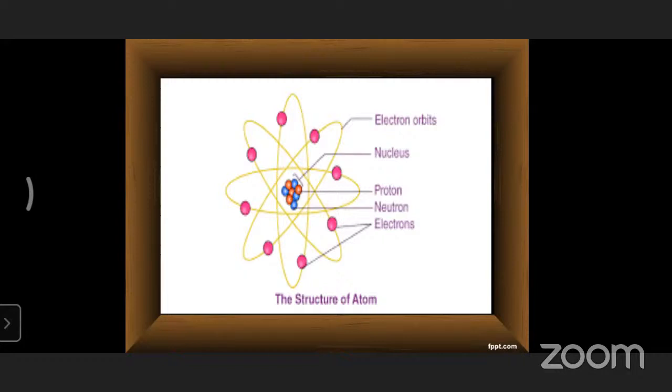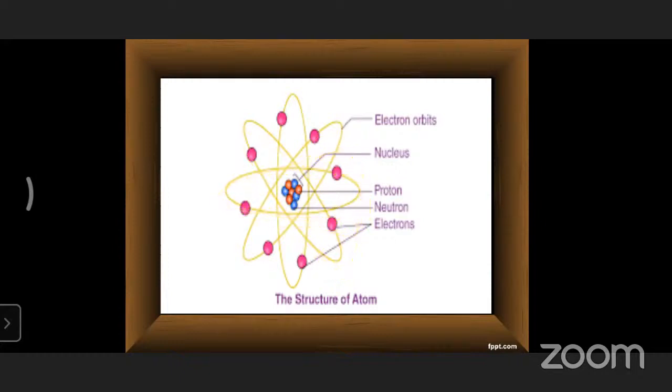This is what the yellow color lines are representing here, in a path like this in an oval shape. If we observe clearly, yellow color lines are there. Once you observe clearly here, these are what we can call orbitals.